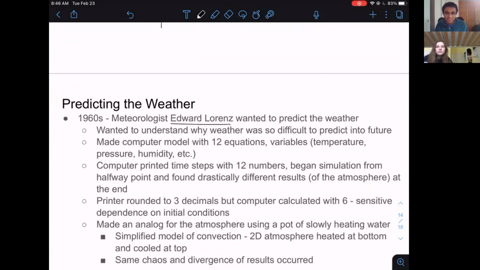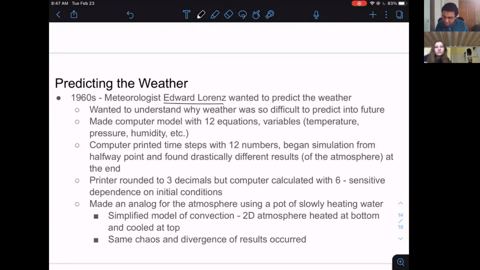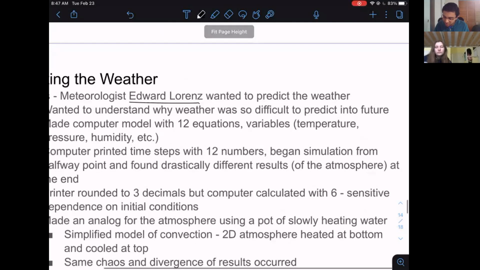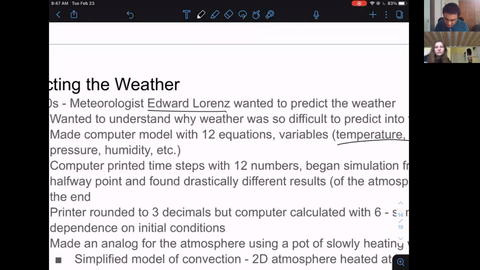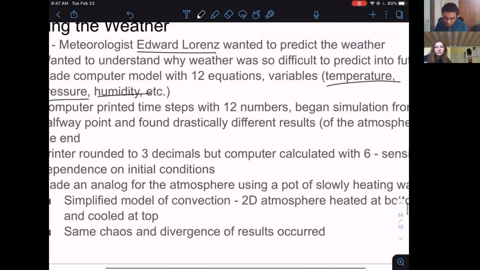to understand the weather. He wanted to understand why weather was so difficult to predict in the future. If you look at your weather reports, you don't get much further than a week. You can't predict next Wednesday's weather or something. So he tried making a computer model: 12 equations, 12 variables about key things in the atmosphere that a meteorologist has to deal with, along with thermodynamics ideas, temperature, pressure, humidity, and other quantities.